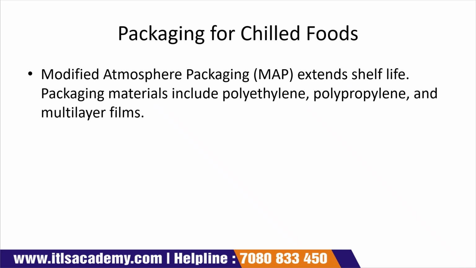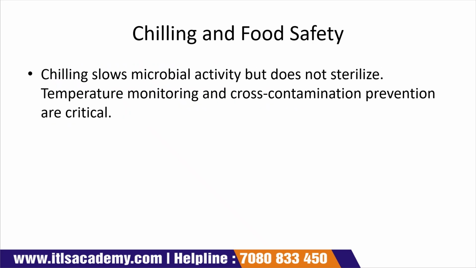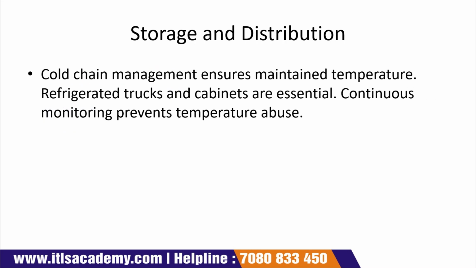Packaging for chilled food products. Chilled food products can be packed in modified atmosphere packaging, which we discussed in detail, and which extends the shelf life of the food product. Packaging materials include polyethylene, polypropylene, and multi-layer films. Chilling and food safety. Chilling slows down the microbial activity of the food product but does not sterilize it. Temperature monitoring and prevention of cross contamination are very important, and they prevent the growth of microorganisms.